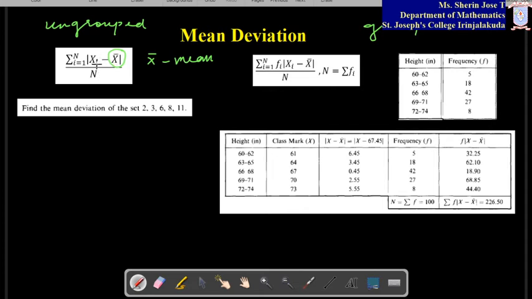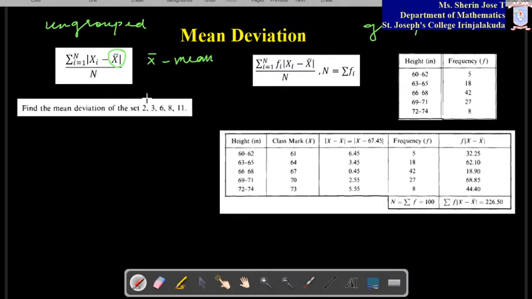So xi are the entries we have. If n entries are there, we have x1, x2, etc., n entries will come. From each number you have to subtract the mean value, then take the modulus of it. Why are you taking the modulus? It doesn't matter whether it is positive or negative, we will not consider the sign. We are just taking the difference between that number and the mean, finding all such differences, finding the sum of it and dividing by the total number. That will give you the mean deviation.